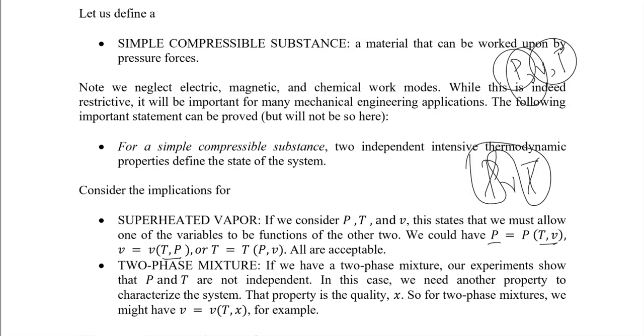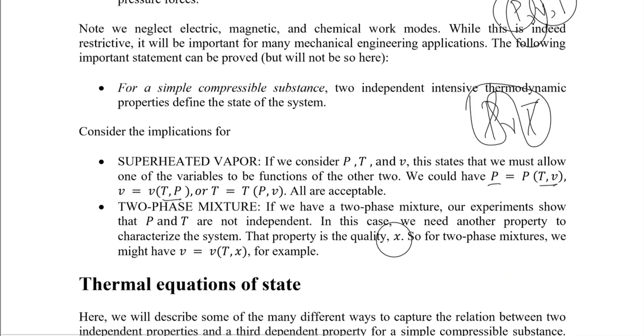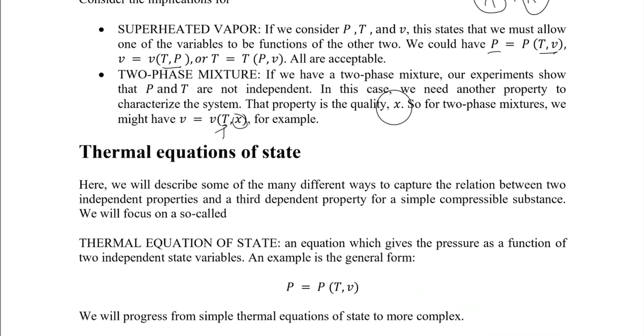And if you remember in the last lecture, that property can be called the quality. So now if I need to find the volume, I can find it using temperature or pressure, and also another independent property, which is the quality. So why do we need it? Definitely over here we need to describe many different ways to capture the relationship between the two independent properties and the third dependent property for a simple compressible substance.